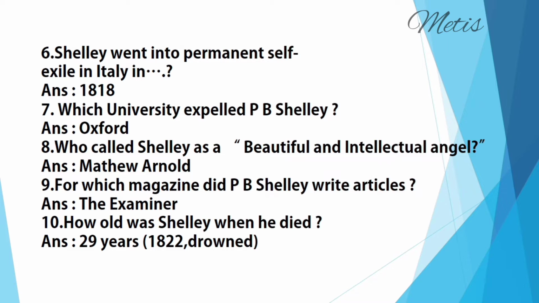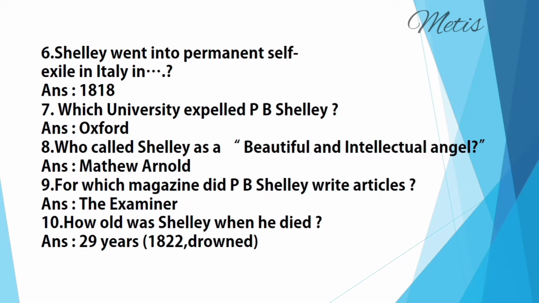Next question, which university expelled P B Shelley? Answer: Oxford. The writing of a pamphlet named The Necessity of Atheism is the reason behind his expulsion. It was under the influence of his best friend Thomas Jefferson Hogg that Shelley became increasingly politicized and developed strong radical and anti-Christian views.